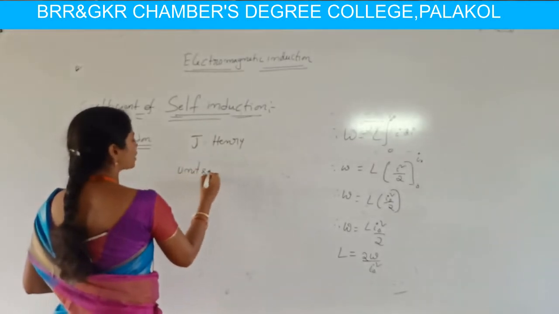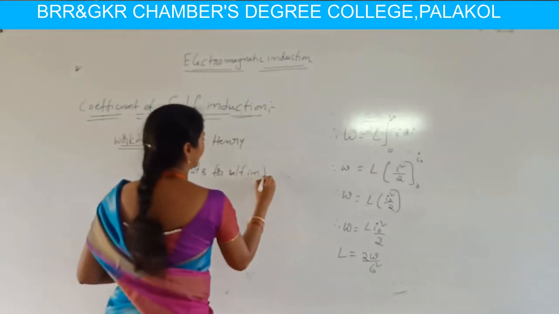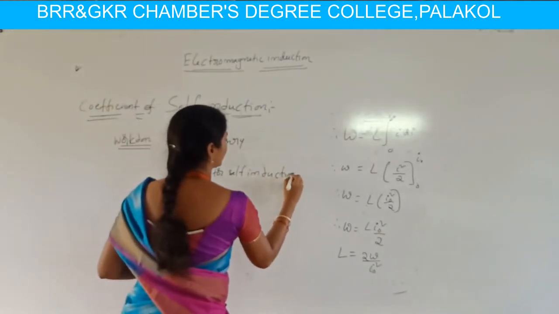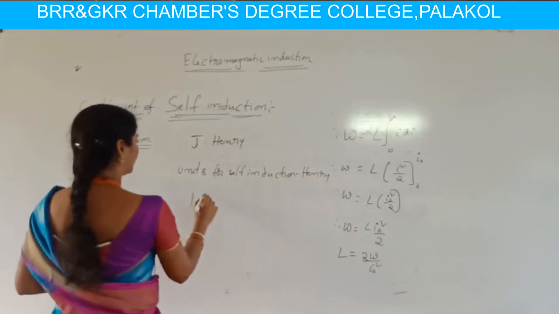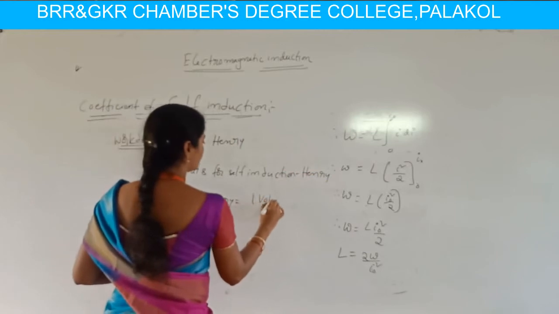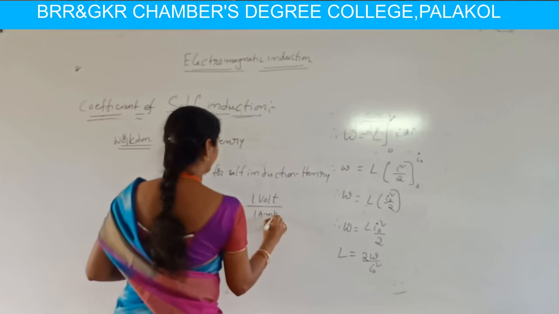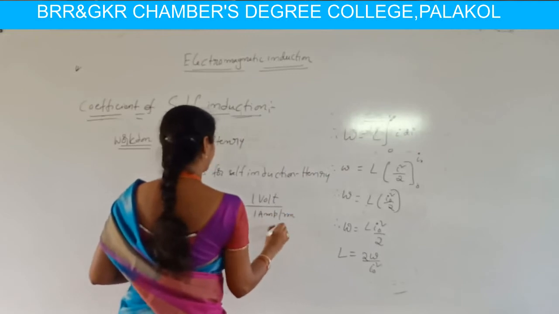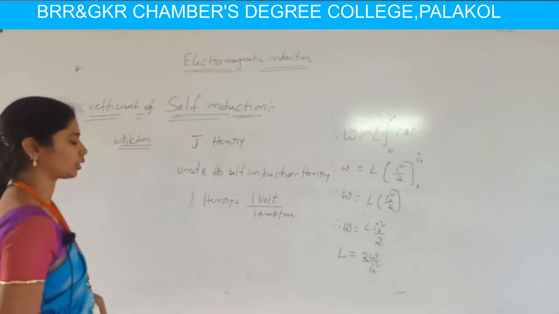The unit of self-induction is the Henry. 1 Henry is equivalent to 1 volt per 1 ampere per second. These are the units for self-induction.